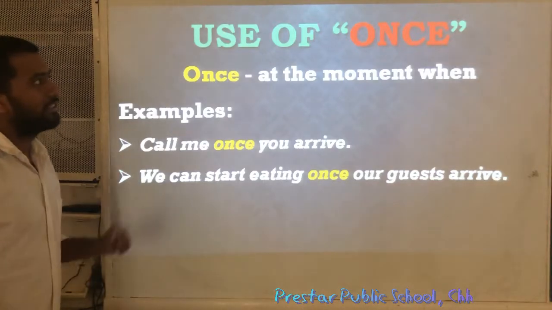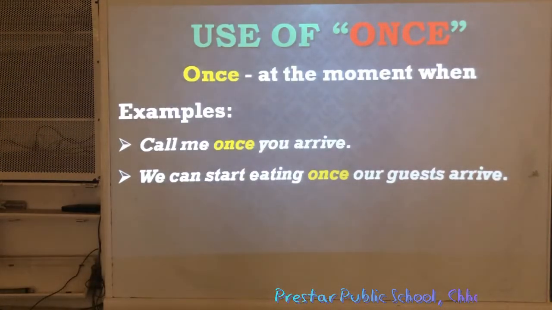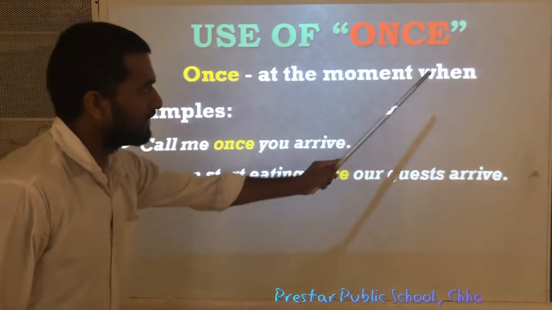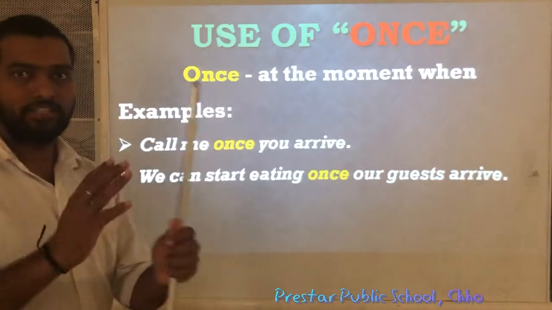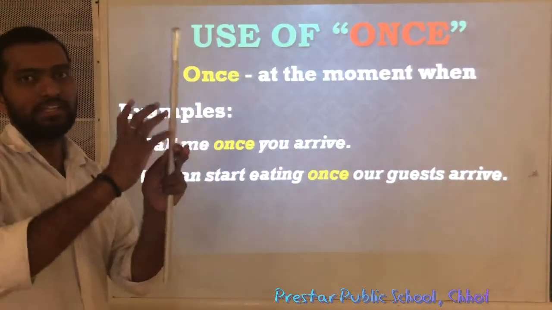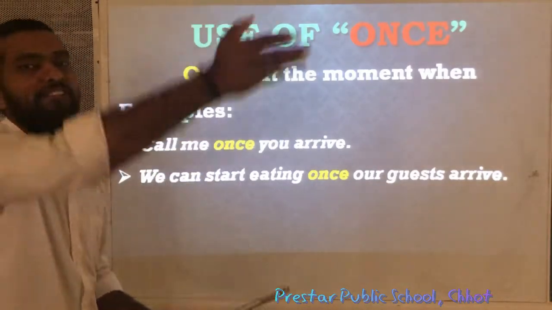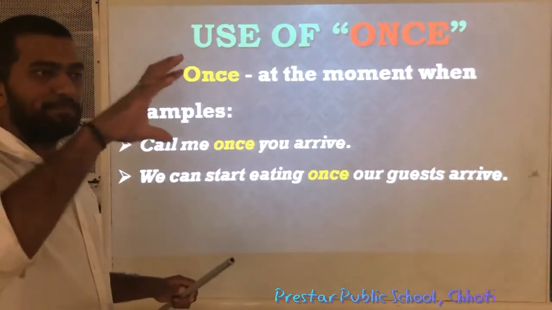How is once used in a sentence? Once is used at the moment when. For example, if we want to indicate one moment that happened in past or that will happen in future, at a particular moment.